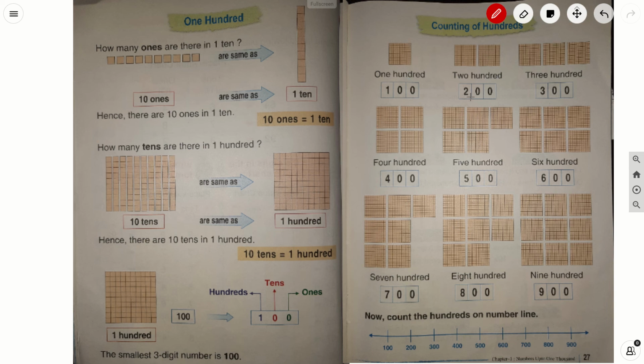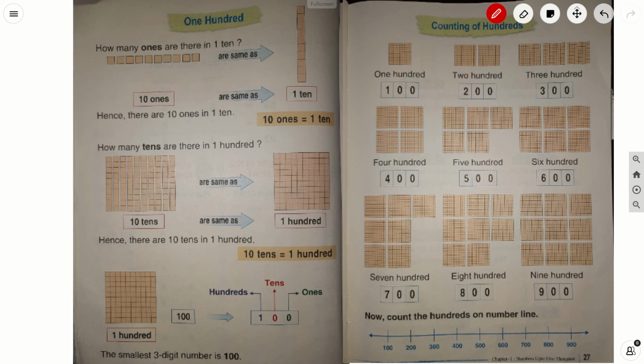200. Next is 300, and then 400, 500, 600, 700, 800, 900.